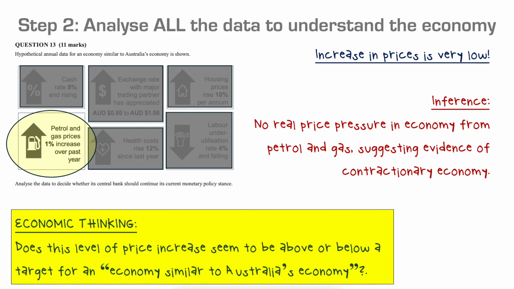We could also think back to our targets. Does this level of a price increase seem to be above or below a target for an economy similar to Australia's economy? I know that in Australia we talk about the target rate for inflation being 2 to 3% over the medium term, so this is sitting well below. We've also got to think about petrol and gas, for instance, being very major inputs into production, very significant inputs. And so no change in cost there will, in some industries, create a situation where those industries aren't having the cost push inflation that other industries might be experiencing.